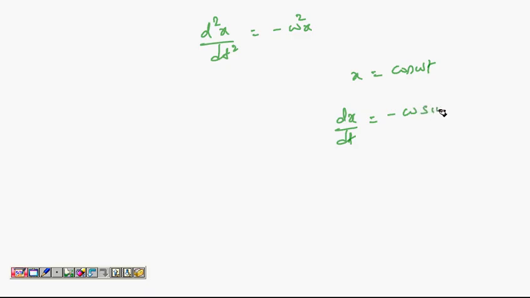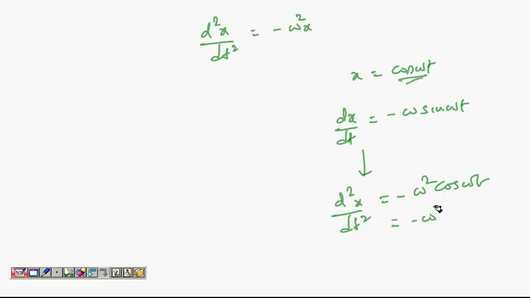Let's check that. Let's see whether cos omega t satisfies this equation. x equal to cos omega t. Differentiate it once, so dx by dt gives you minus omega sin omega t. Differentiate it once again with respect to time, so d2x by dt square gives you minus omega square cos omega t. So cos omega t is again x.